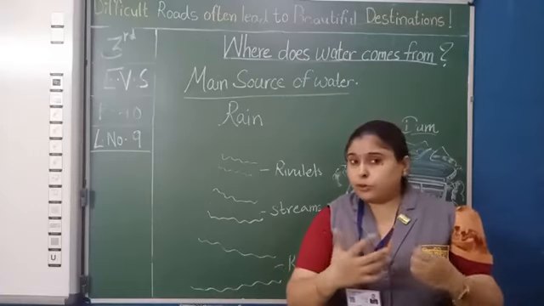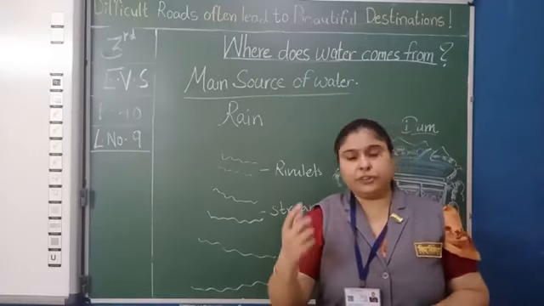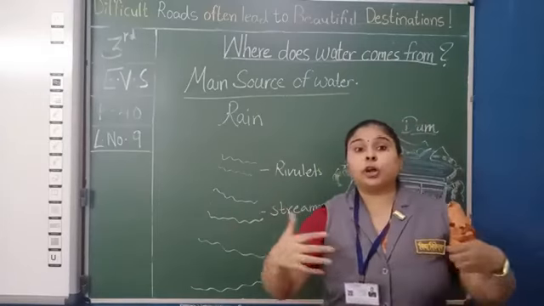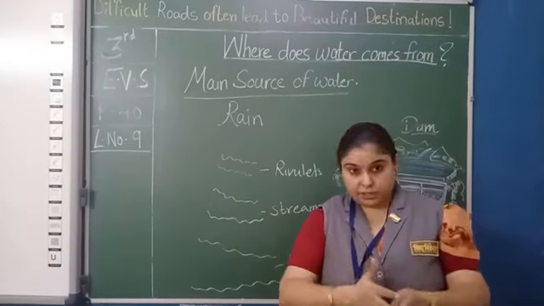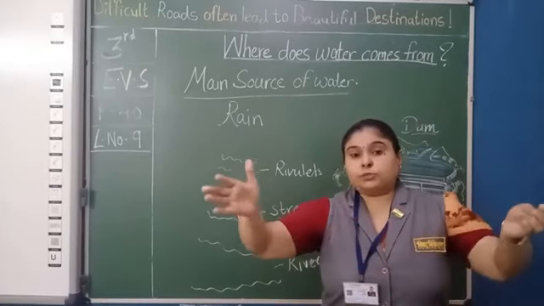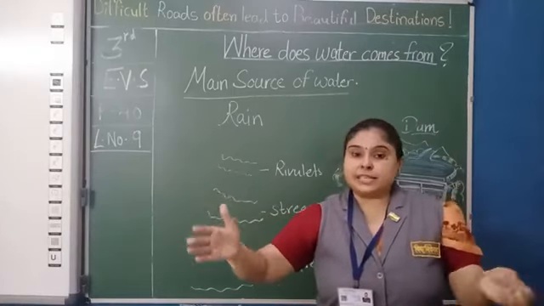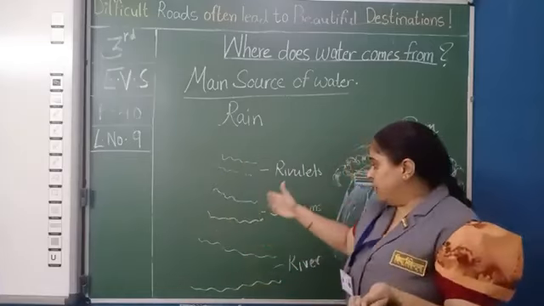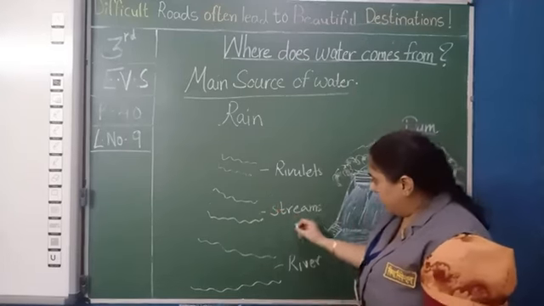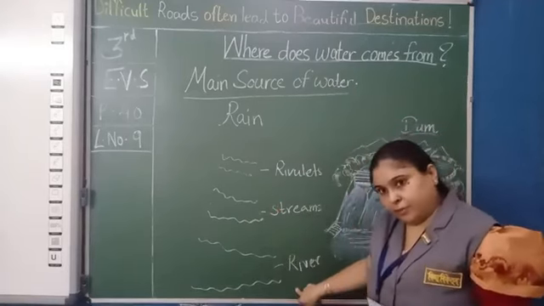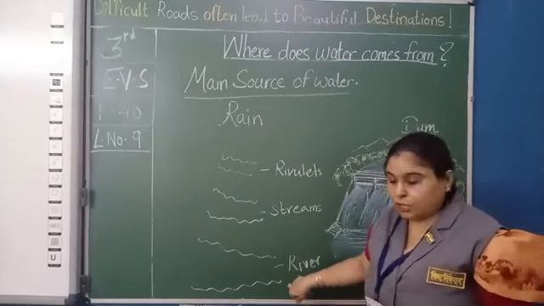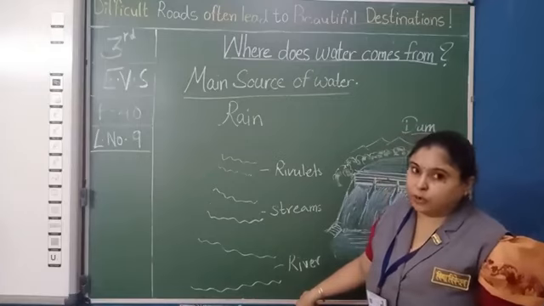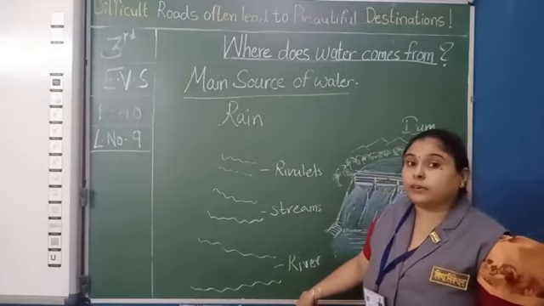Many tributaries. Tributaries are also known as smaller rivers. Many tributaries, rivulets and streams join together and give the river its size, bigger and bigger, or we can say larger and larger. Clear? So many tributaries, rivulets and streams merge together and form a river. So these are all water sources or water bodies. When it rains, the water rises up.